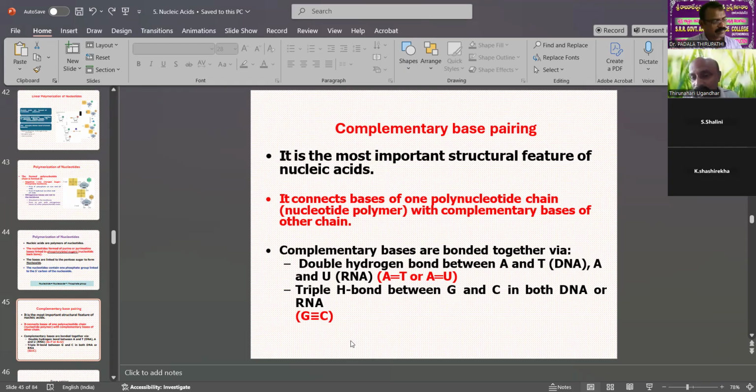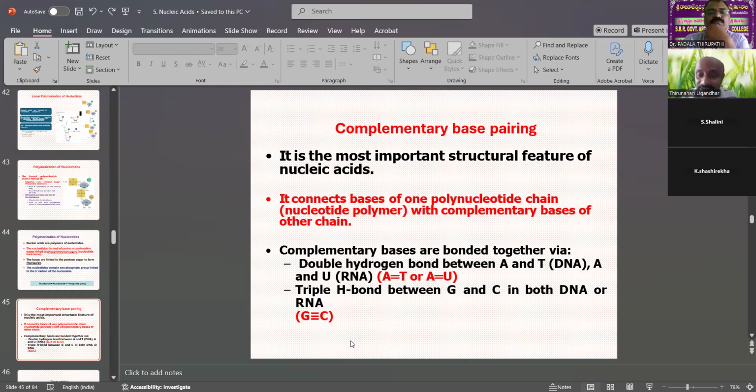Adenine pairs with uracil in RNA, and only thymine is different. In DNA it is thymine, while in RNA it is uracil. There are triple hydrogen bonds between guanine and cytosine in both DNA and RNA. Guanine and cytosine are similar in RNA and DNA, but DNA has adenine and thymine, and RNA has adenine and uracil.